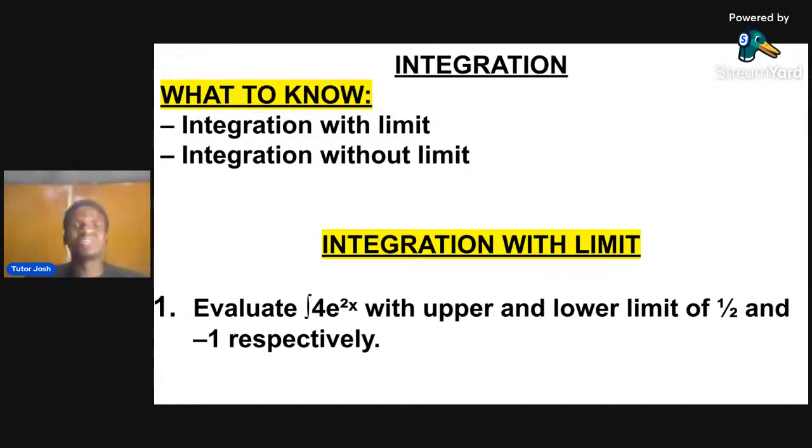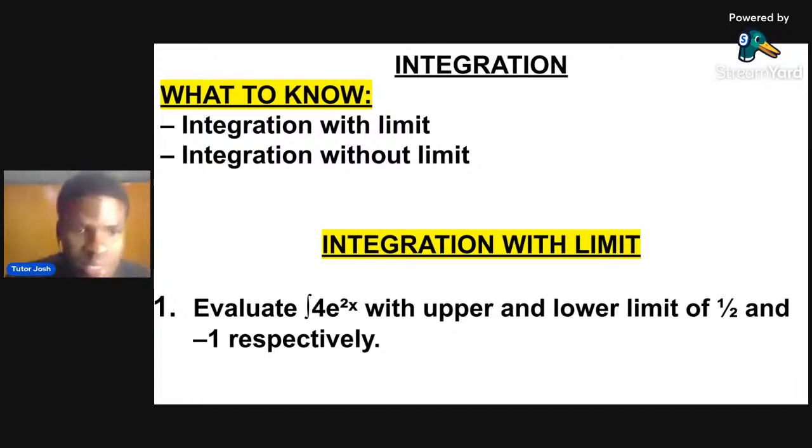Integration with limits is the one that will give you an upper boundary and a lower boundary. They will give you the upper boundary is this, the lower boundary is this. Integration without limits is the one where they will just say integrate 4x, or integrate 4x squared plus 2x plus c. Both of these can be solved with your calculator.